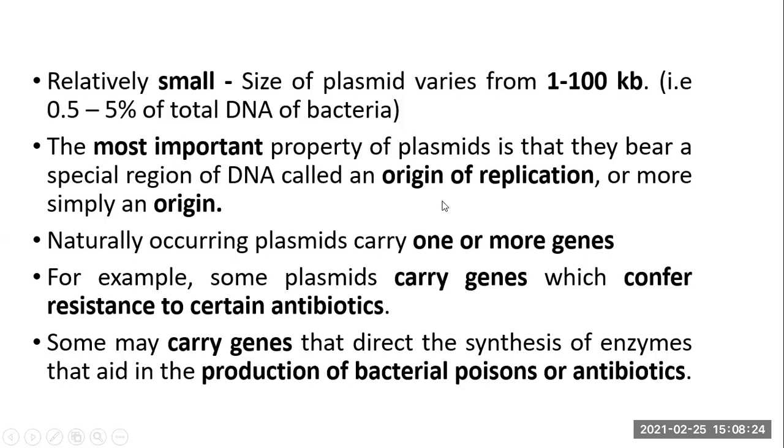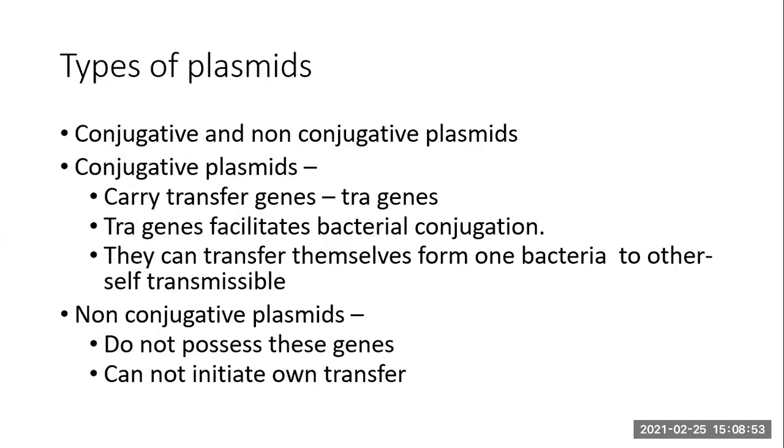Okay. Naturally occurring plasmids carry one or more genes, and these genes confer certain properties like resistance to antibiotic to the organism which bears it. Okay. Some plasmids carry genes for production of certain poisons or antibiotics. So antibiotic synthesis genes or the production of certain poisons like colicine are present on the plasmid.